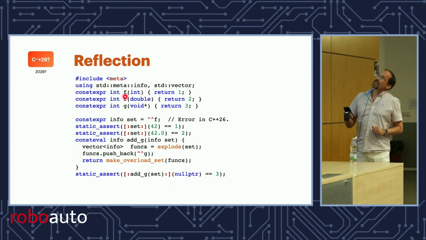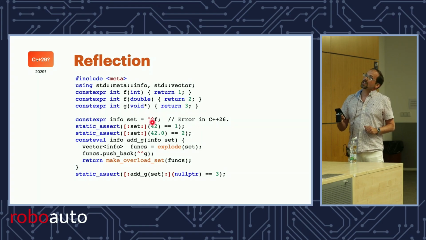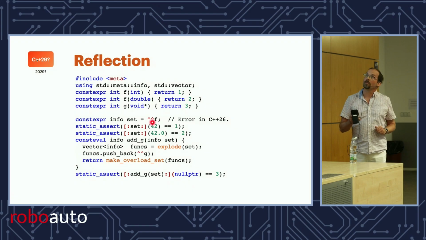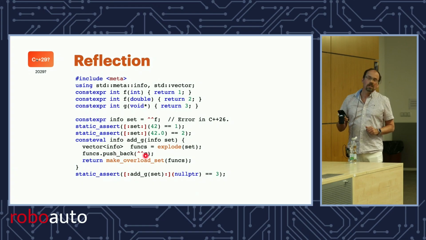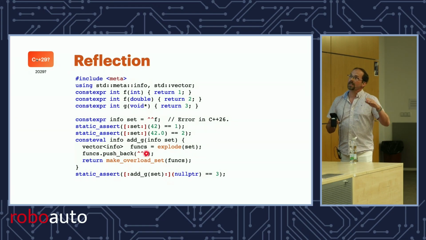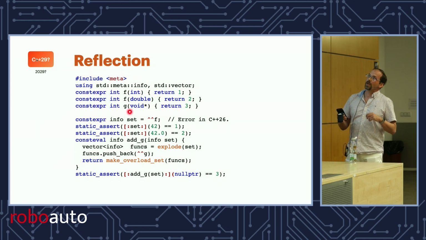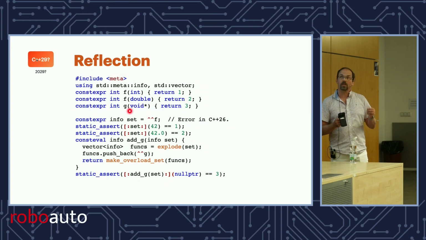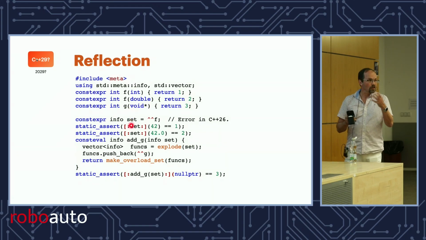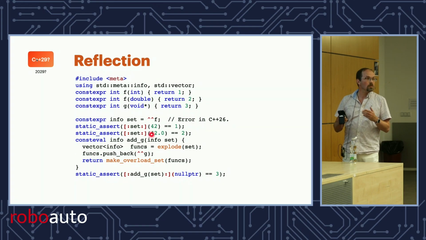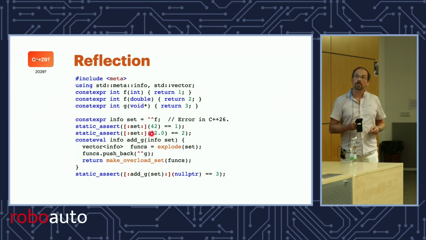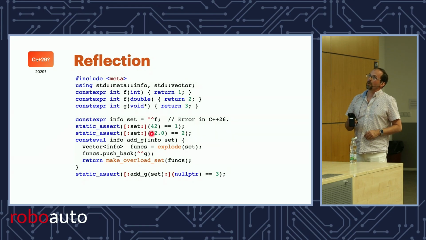So let's say I declare two functions f here, right? They're overloaded. If you try to take the reflection today in C++26, that's an error. The single function g, that's not a problem. I'm going to take its reflection here, and that's okay. So as long as you find only one function, that's valid. So I'm hoping that in C++29 we can define the reflection of an overload set, and then you can splice it back, but it's still an overload set. So if I splice the set, I can still call it with either 42 or 42.0, and it will resolve whatever you want. So that's one of the future directions that we're looking at.